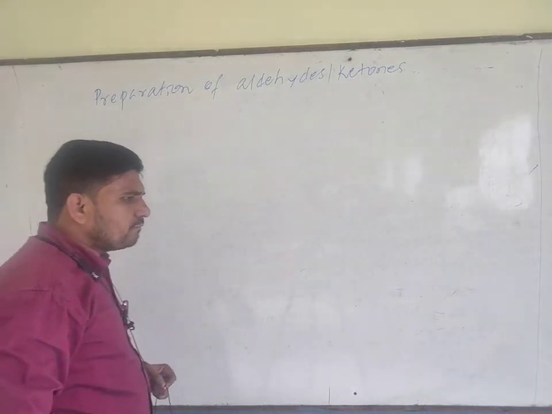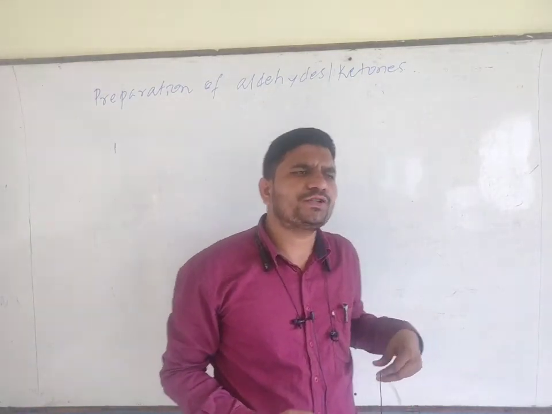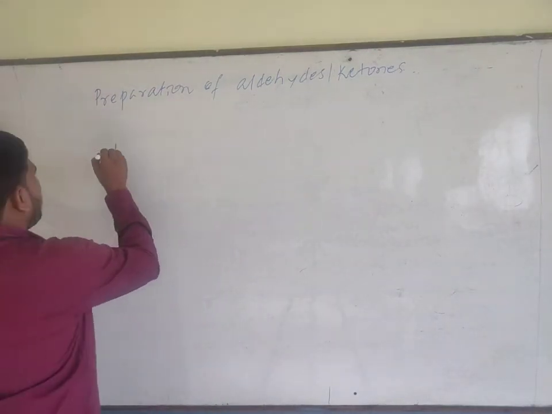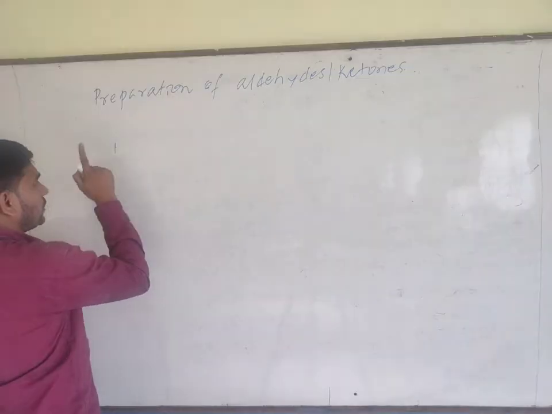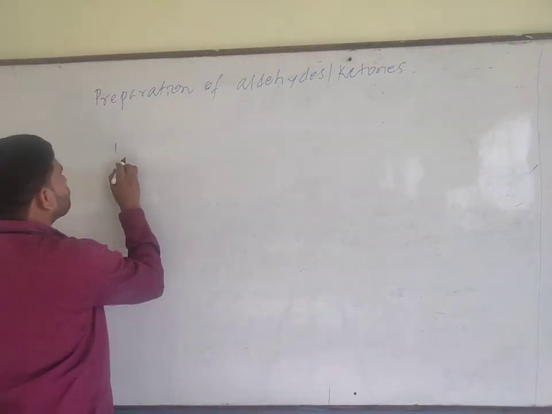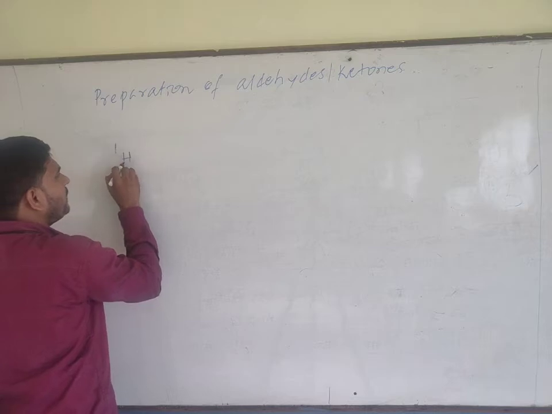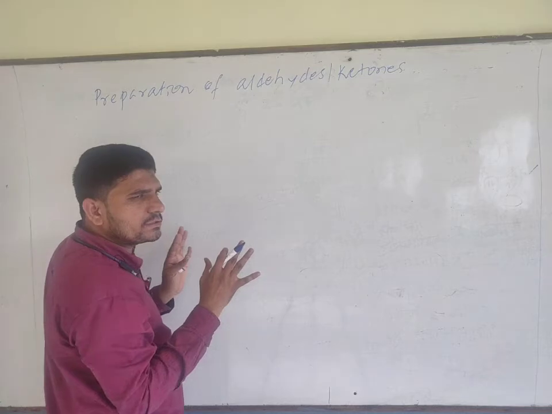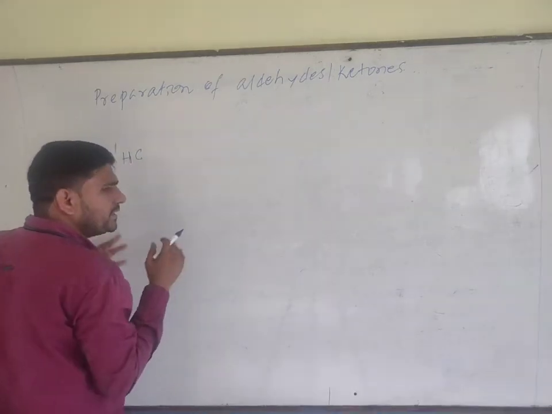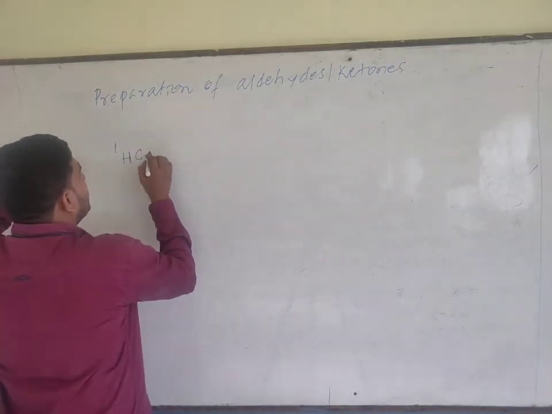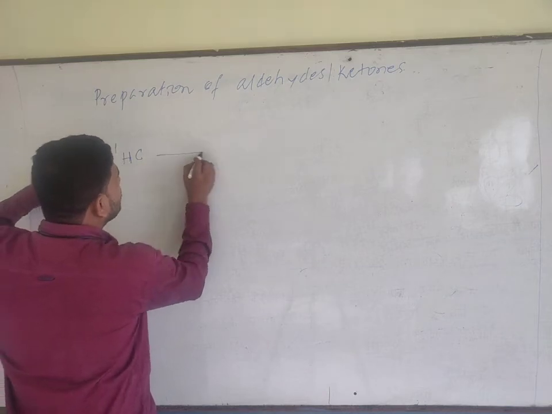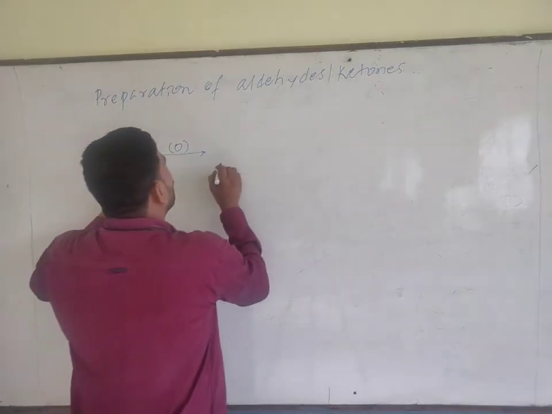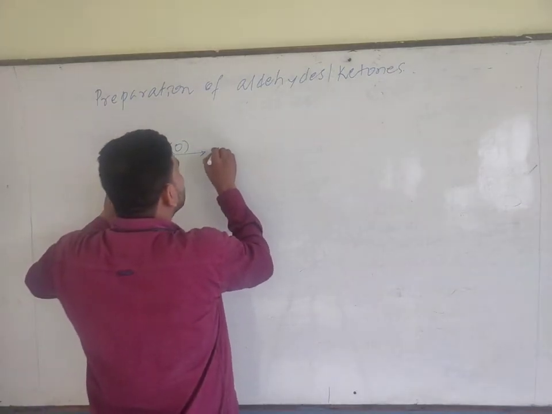Listen, today I want to give you some shortcuts regarding these preparation methods, which apply to organic chemistry in general. You need to note down these things along with me. When hydrocarbons, which are compounds containing carbon and hydrogen, for example methane, ethane, propane, butane, undergo oxidation, they form alcohols.